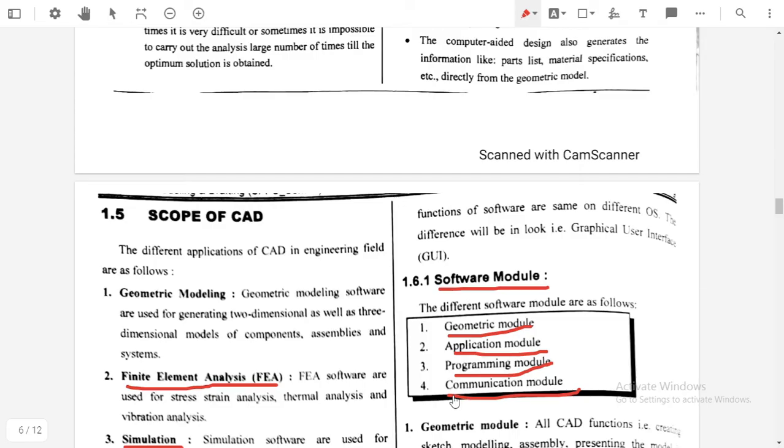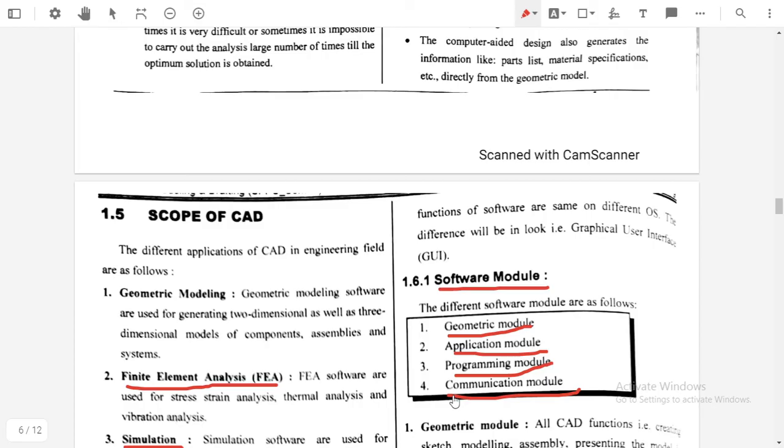The programming module allows the programmer to make changes in a module so that we can make the module as per our requirement.